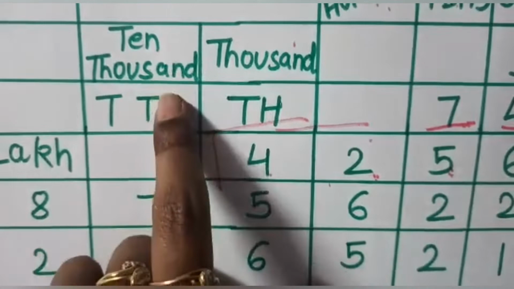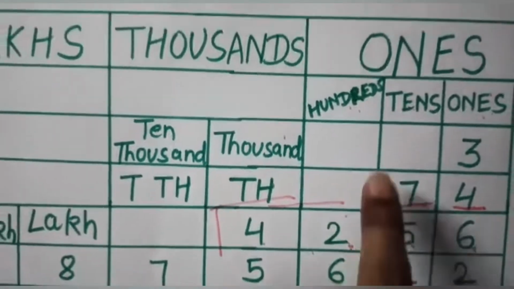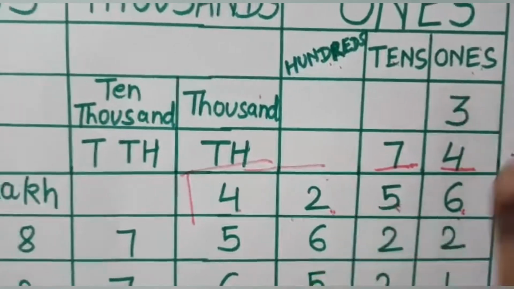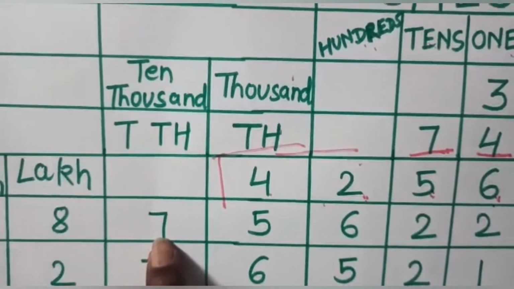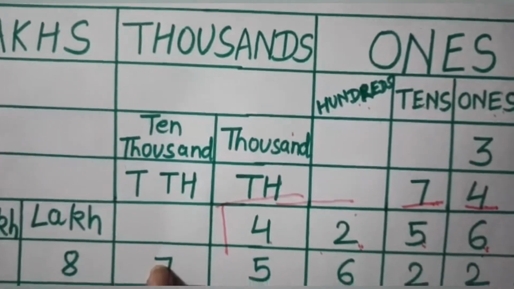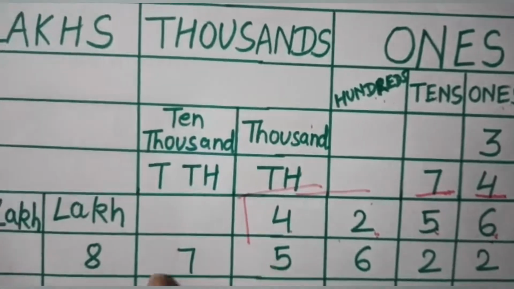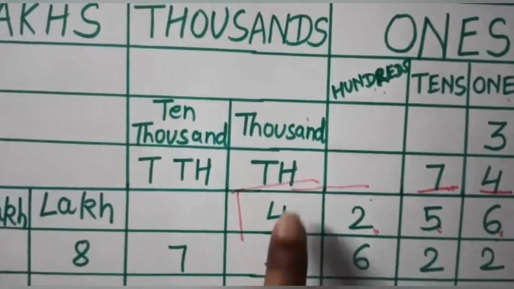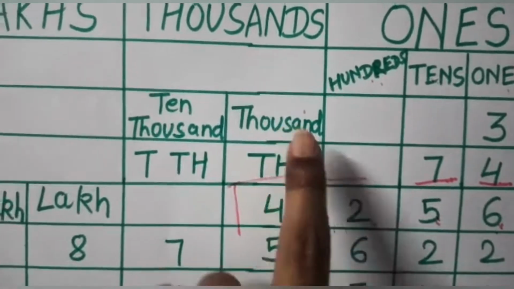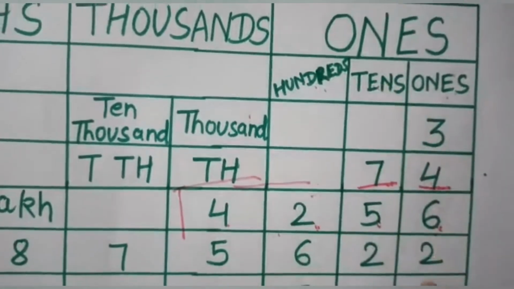Let's move to a 5-digit number. 7 ten thousands, 5 thousands, 600, 2 tens, 2 ones. That means how will we read it? See, the same house, both the places will be read together. Like 75,000 and 622.